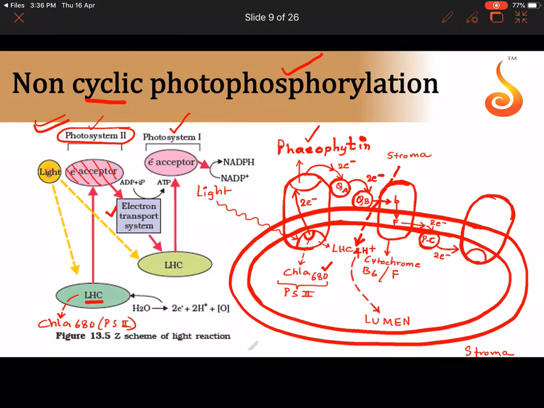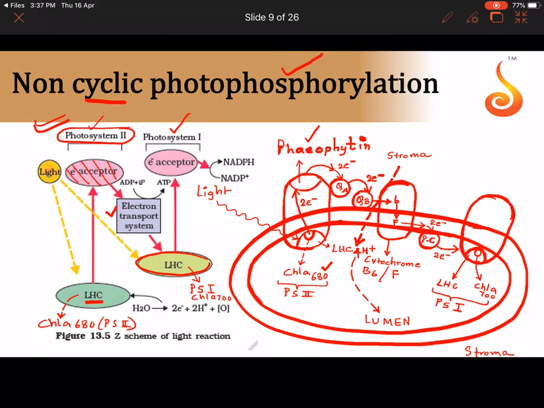In PS1, let me show a rounded area. Whenever I show a rounded area, you should immediately recall it is the light harvesting complex. Inside the rounded area, if I show a circle, it is a central pigment. In this case, the central pigment is chlorophyll A 700. So we call such a photosystem with chlorophyll A 700 in its light harvesting complex as PS1. The same thing is shown here. This is PS1, light harvesting complex. So this is actually PS1 chlorophyll A 700.